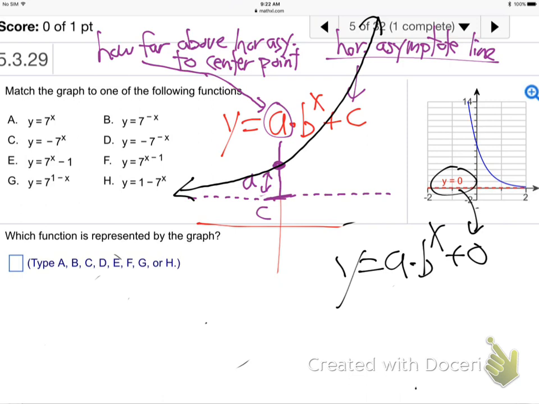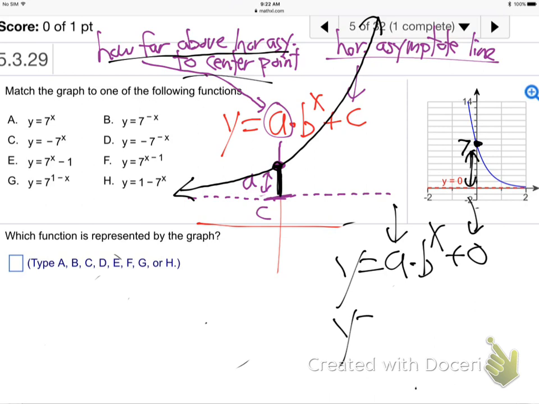So, okay, what's the A? Can you tell what the A is? What's the A again? It's how far above. Its A is right here. It's this gap from the horizontal to the center dot. Can you tell in this picture? It's kind of hard to tell. 1, 2, 3, 4, 5, 6, 7. That looks like 7 to me. Right here, this dot is up at 7. This gap from the horizontal up to the center dot looks like 7.